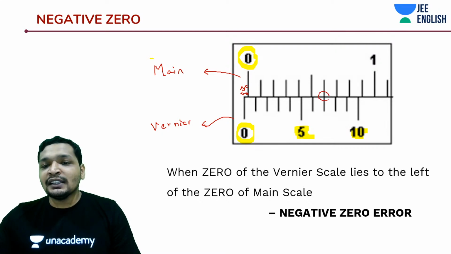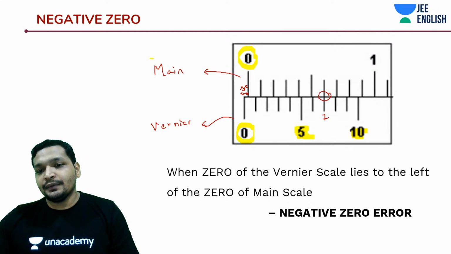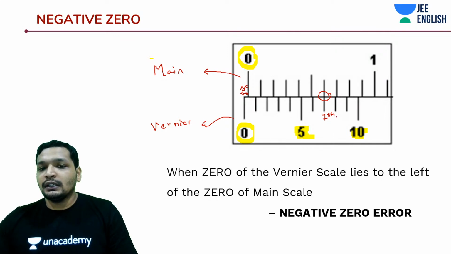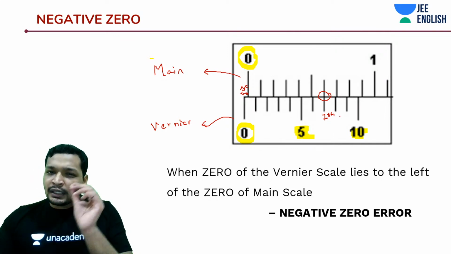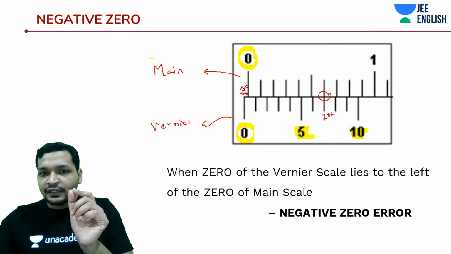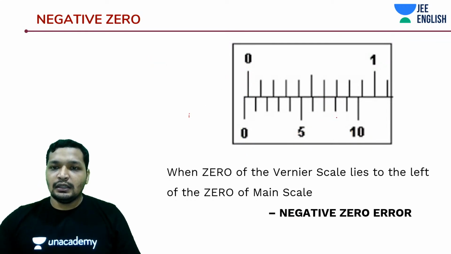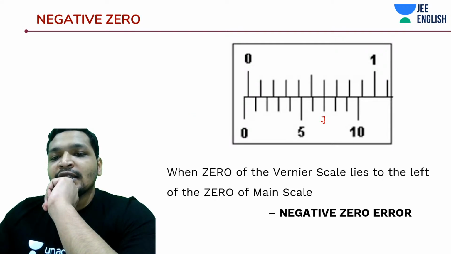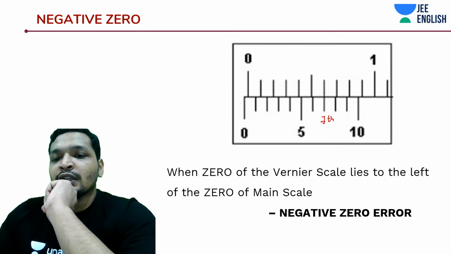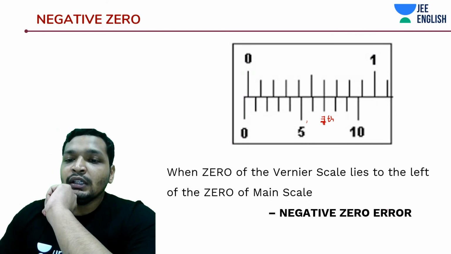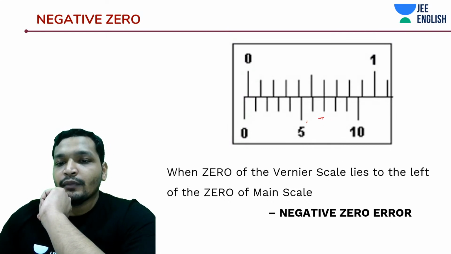So let's say the 7th division is coinciding. You know that least count into the 7th division is this delta x. You can see over here the 7th division is coinciding, and your Vernier scale is to the left.